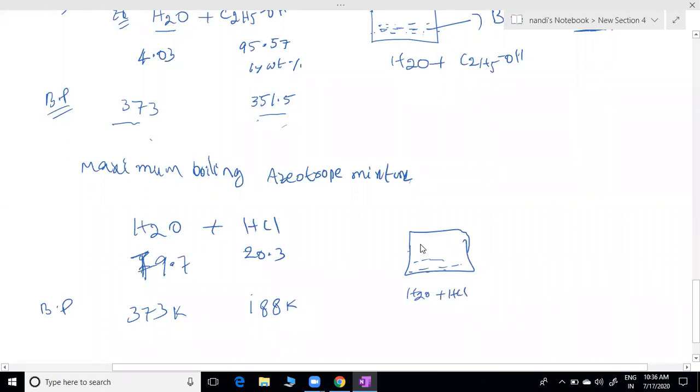This azeotropic mixture's boiling point, I'm writing, sir, boiling point of mixture. Three they gave, sir. This is more than these components or not? More than. So this is what we call a maximum boiling azeotropic mixture.